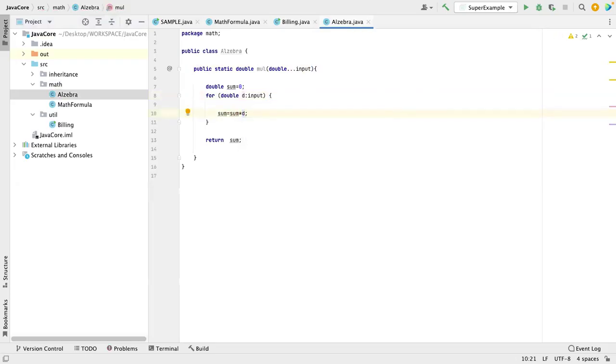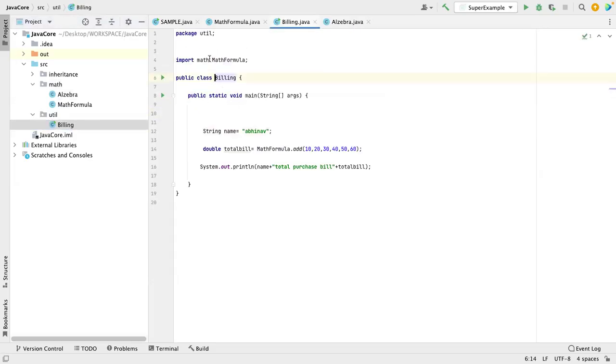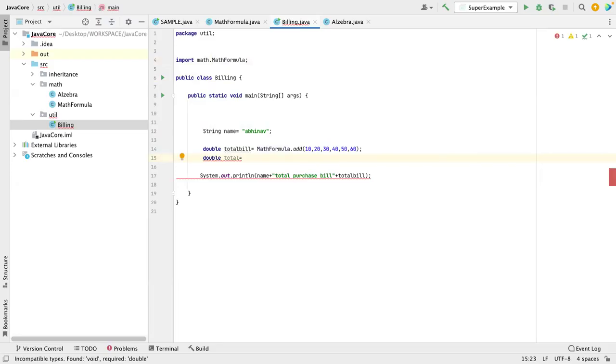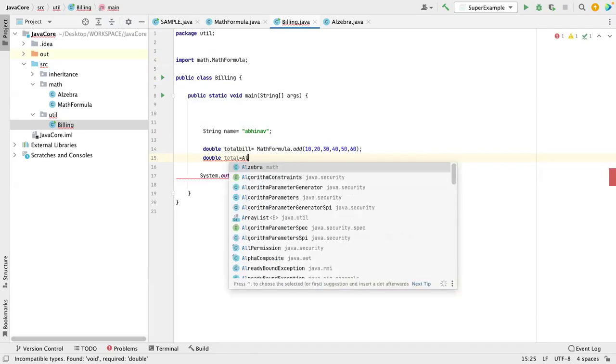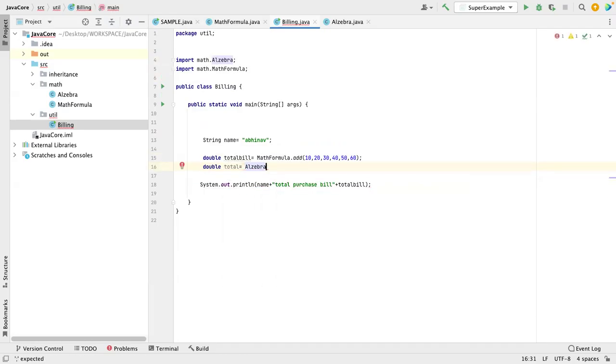Now when I go to billing, I have imported math formula from the math package. Now I want to perform multiplication, so total equal to algebra dot mul. So I have 10 and 20.